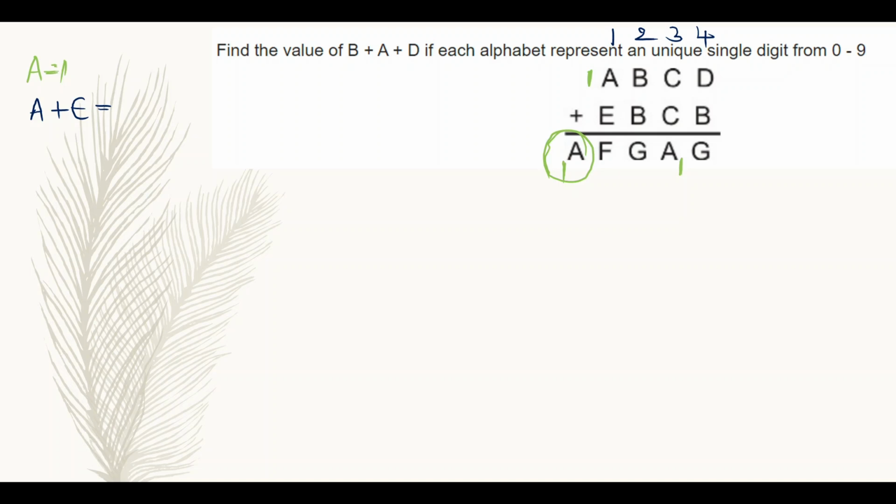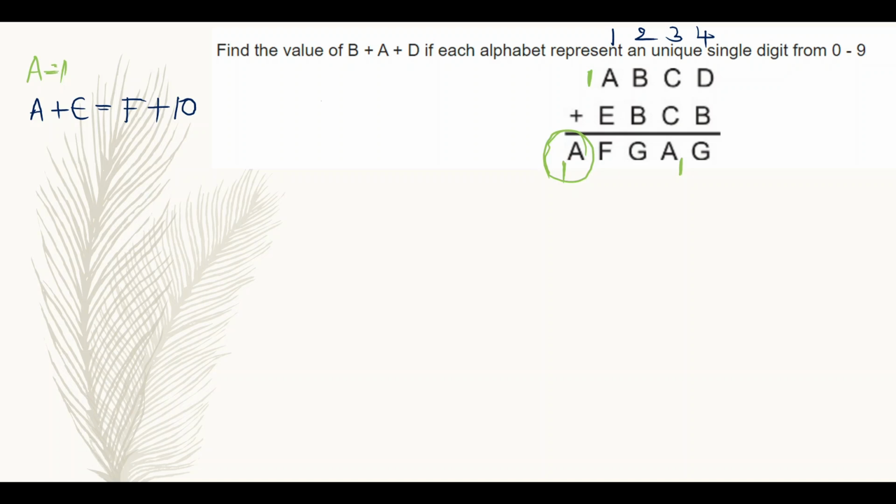I am not taking any carry from the second column result. I am noting down only the first column, that is A plus E is equal to F plus 10. This is fixed. Along with F, there is some carry. So that's why I am taking 10.